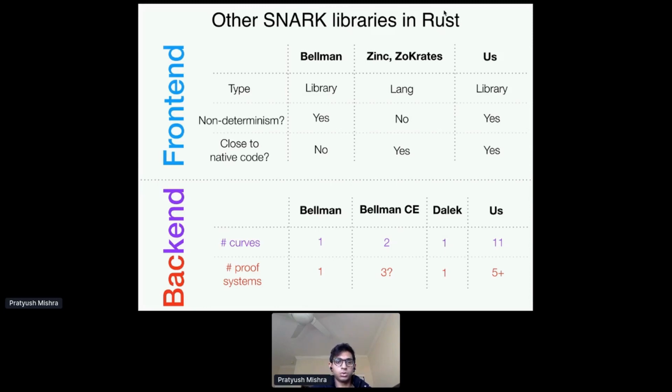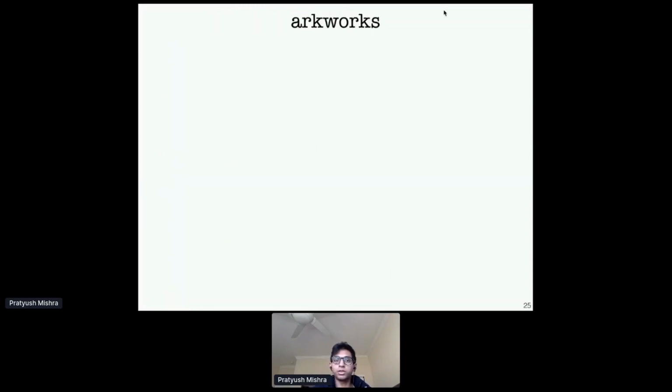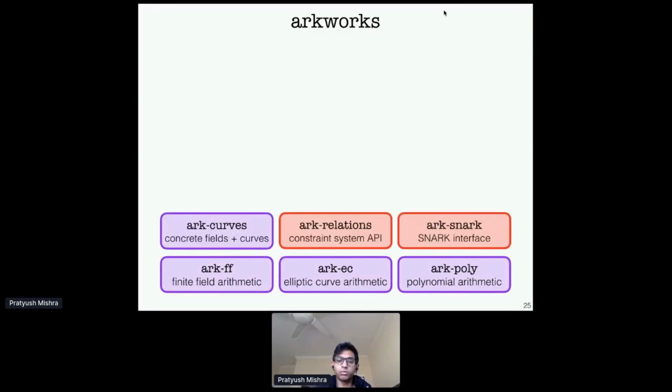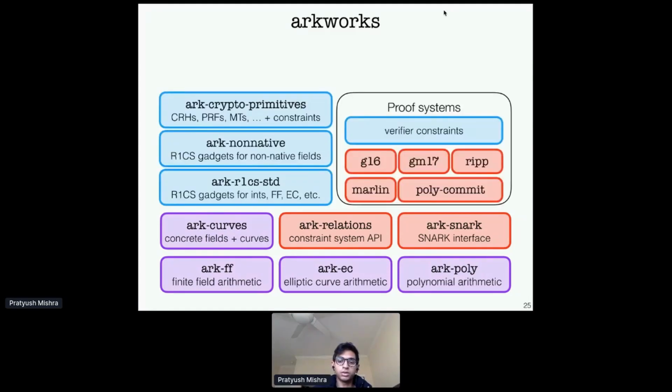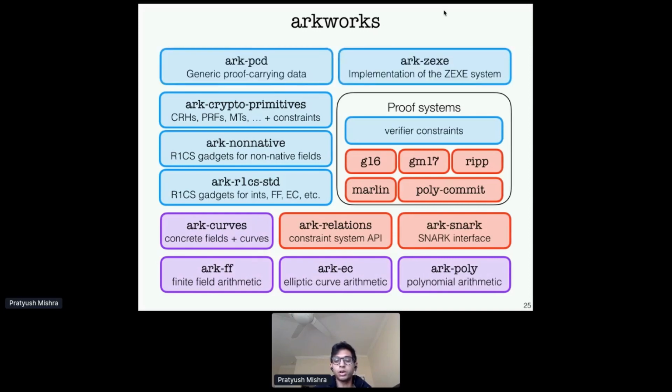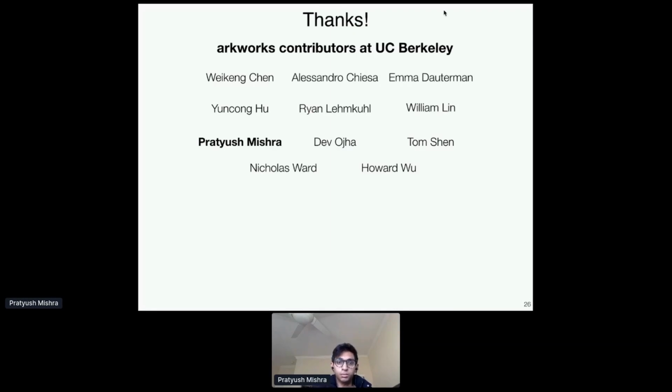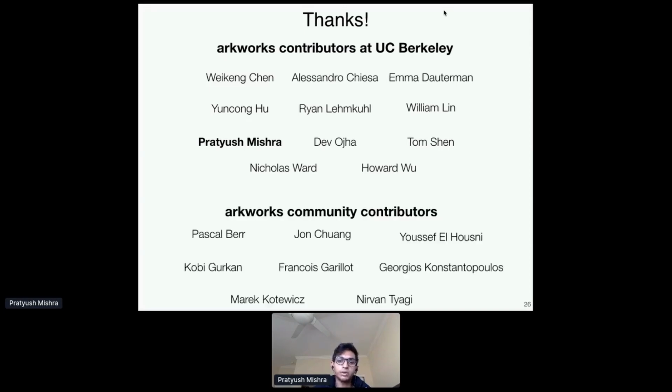Okay, so I guess to wrap up, in this talk I presented arkworks, which is a sequence of libraries for working with all levels in SNARK development. So you have algebraic objects, SNARKs themselves, constraints for the SNARKs, as well as applications built atop these SNARKs. And all of this was done thanks to a lot of hard work from arkworks contributors at Berkeley, as well as contributors in the community. And both of these have provided lots of improvements to the ecosystem.